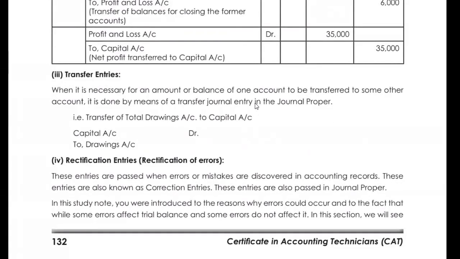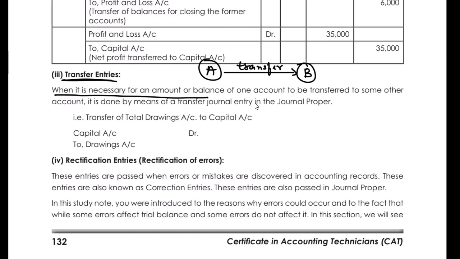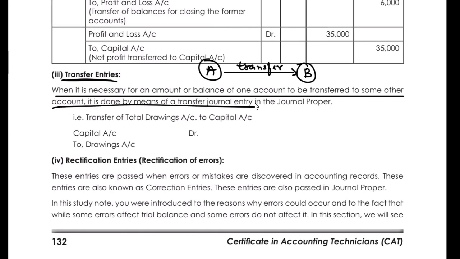Now let's talk about a very simple topic, that is the transfer entry. What is a transfer entry? From account A, if I transfer anything to B, that would be called a transfer entry. They have mentioned that when it is necessary for an amount or balance of one account to be transferred to another account, it is done by means of a transfer journal in the journal proper.